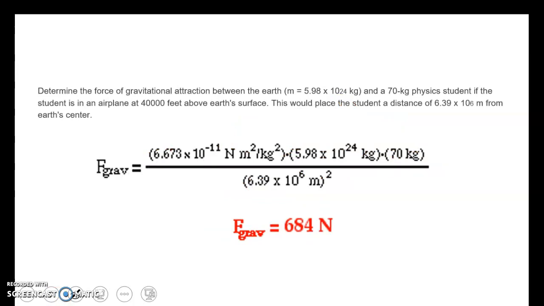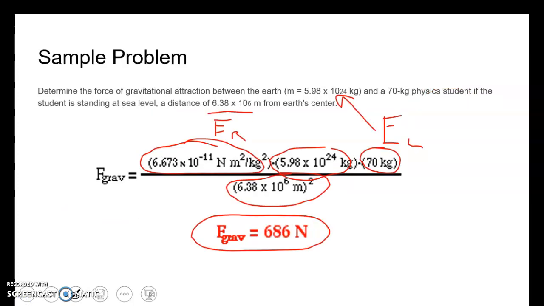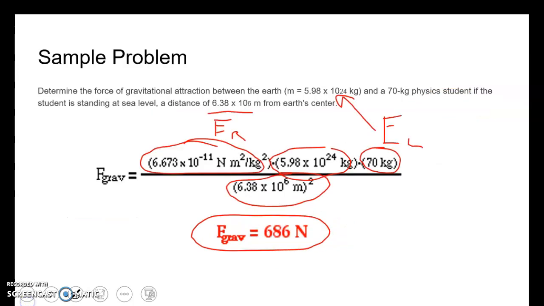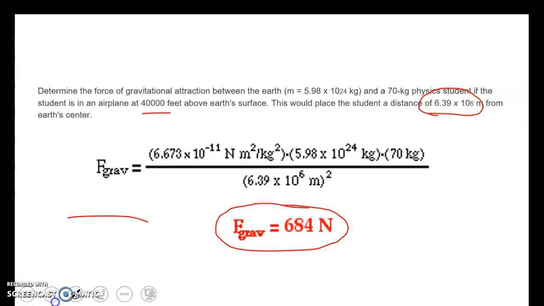Now we want to take the same person on Earth, but put them in an airplane that's 40,000 feet above the Earth's surface. This would place the student's distance a little bit greater, 6.39 times 10 to the 6th. Looking backwards, we had 6.38 times 10 to the 6th. Now we're at 6.39 times 10 to the 6 meters. When we punch the numbers in, we get a force of gravity of 684. So we actually lose 2 newtons of gravity when we're in an airplane. So that's one reason not to weigh yourself on an airplane, otherwise it'll be less than what it is at sea level.